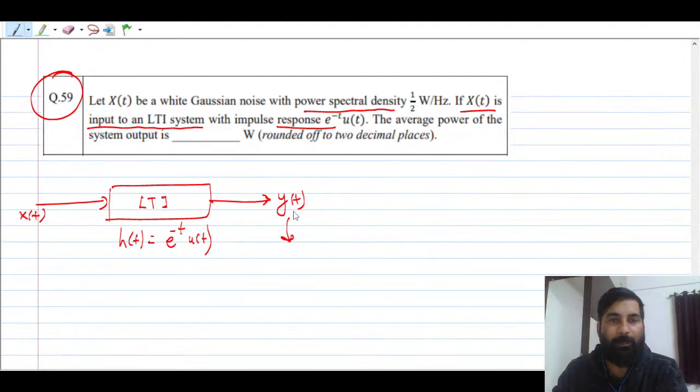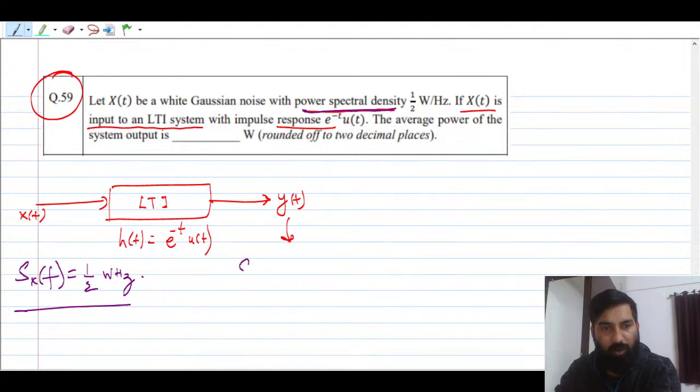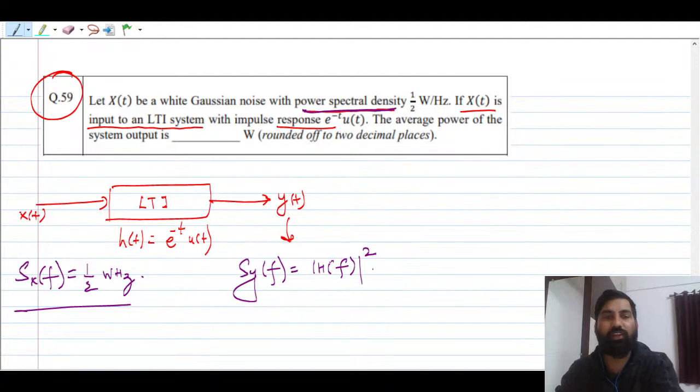Now what we can do here is very simple. First of all, they have given the input power spectral density in the f domain, or you can say in the f plane. This is given as 1 by 2 watt per hertz. So what is the output power spectral density? S_y(f) is nothing but the magnitude of H(f) whole square, the Fourier transform of the impulse response whole square, times, you have to remember this, the input power spectral density, that is S_x(f).